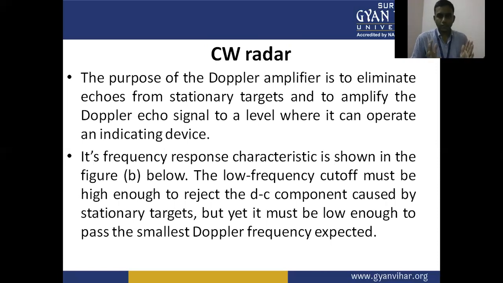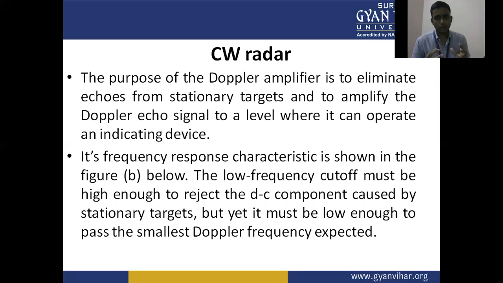The purpose of the Doppler amplifier is to eliminate echoes from the stationary target and to amplify the Doppler echo signal to a level where it can operate an indicating device. So this is the main function of the Doppler amplifier in the receiver system of CW radar.